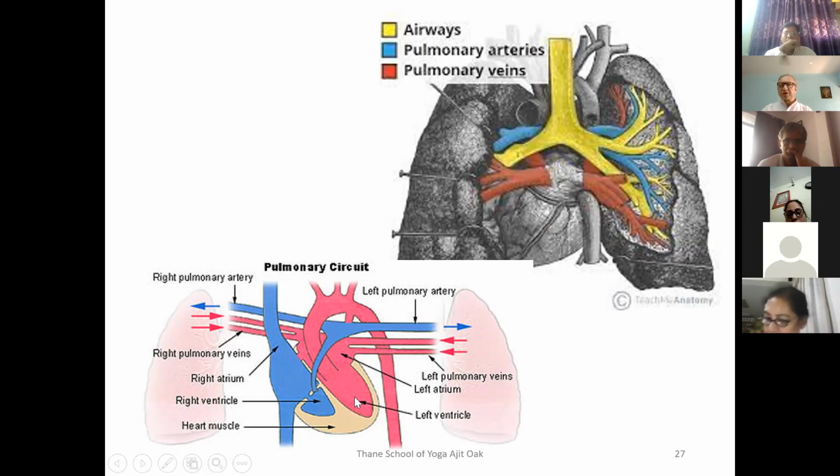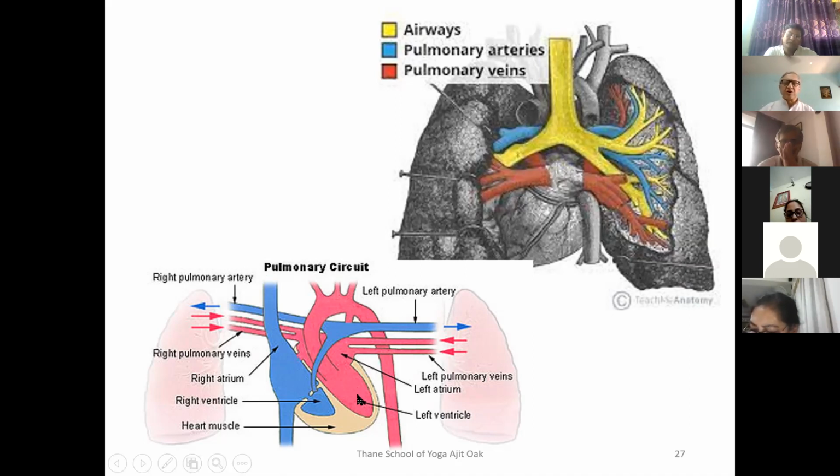Please don't use the words pure blood and impure blood. There's nothing like pure blood and impure blood. In common terms, we call it pure and impure because we feel that the blood flowing from the arteries is pure and the blood flowing through the veins is impure. It's not pure or impure, it's oxygenated or deoxygenated blood. So arteries will contain oxygenated blood and veins will contain deoxygenated blood. That is the only difference.